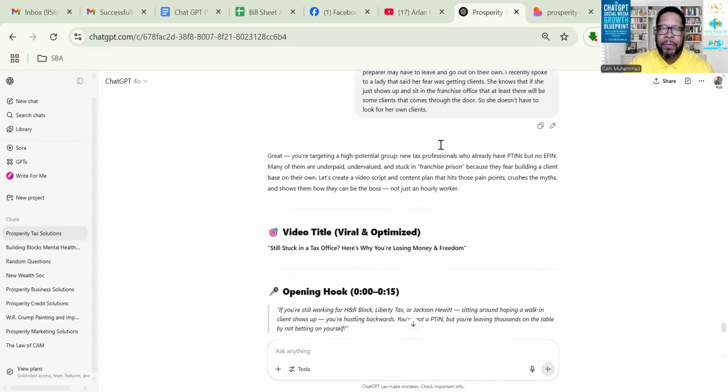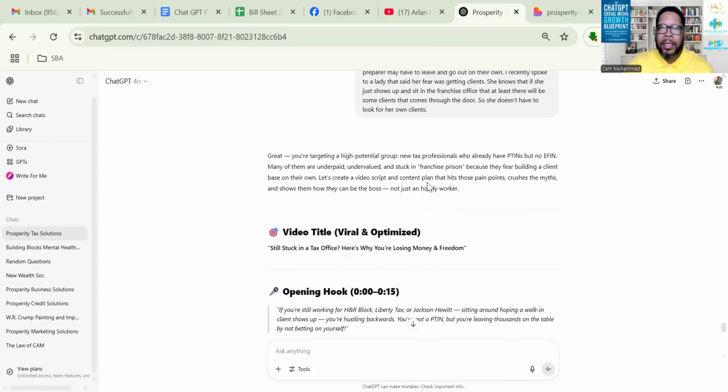So once I put this in, ChatGPT came back and said, "Great, you're targeting a high potential group, new tax professionals who already have P10s but no EFINs. Many of them are underpaid, undervalued, and stuck in franchise prison because they fear building a client base on their own. Let's create a video script and content plan that hits those pain points, crushes the myths, and shows them how they can be the boss, not just the hourly worker."